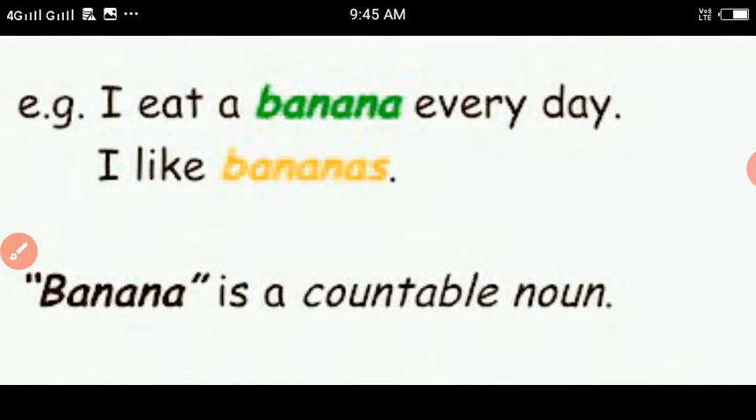How is it countable, or what is meant by countable? So countable noun means the nouns which can be counted. That is, we can count the nouns in numbers such as 1 banana, 2 bananas, 3 bananas, and so on. So keep in mind, if any noun can be counted in numbers, that noun is considered a countable noun. Let's go ahead.